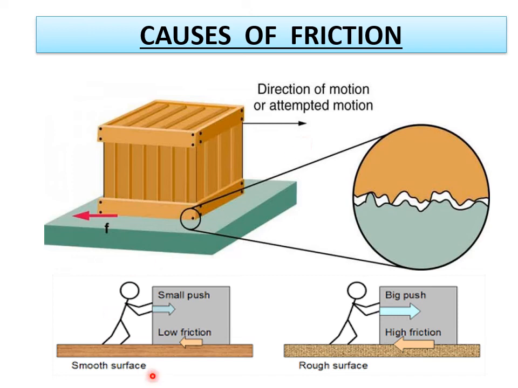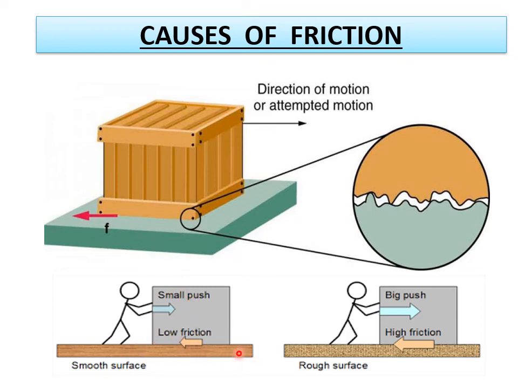If you see, this is a smooth surface and this is a rough surface. For the smooth surface, with a little push, the irregularities between these two surfaces will be less, so with less applied force we can make the whole block move.